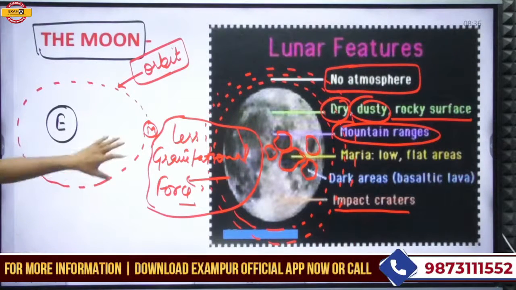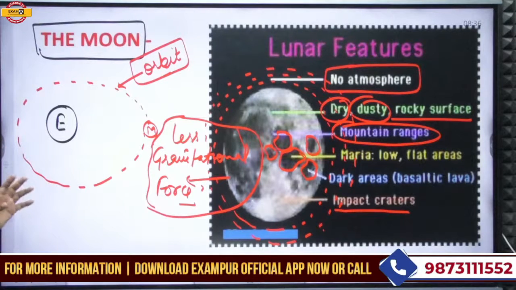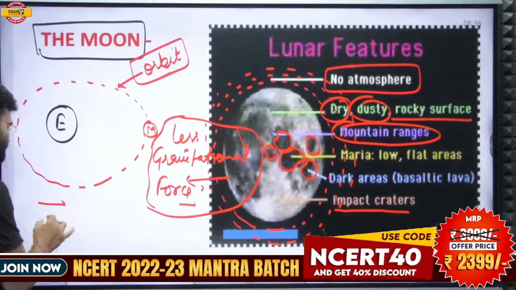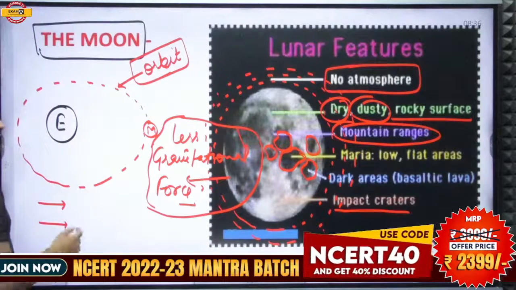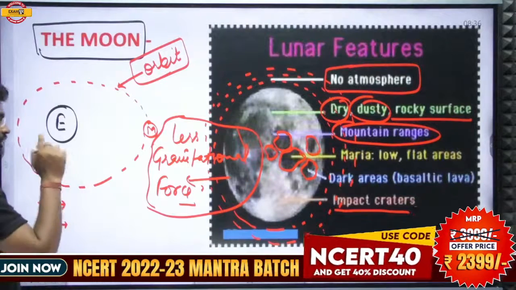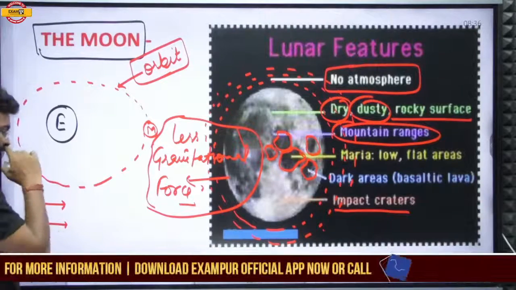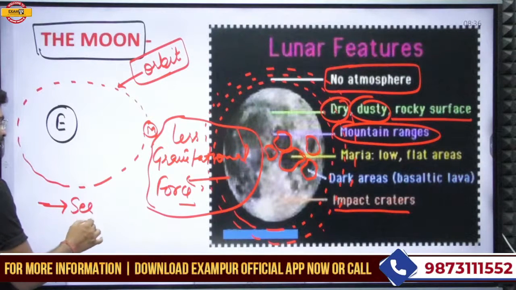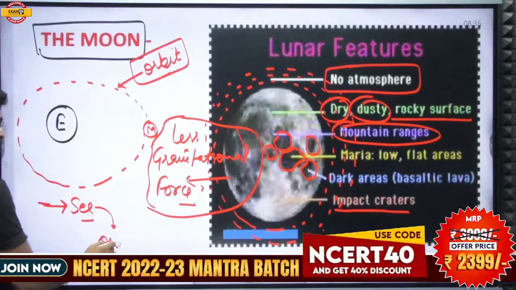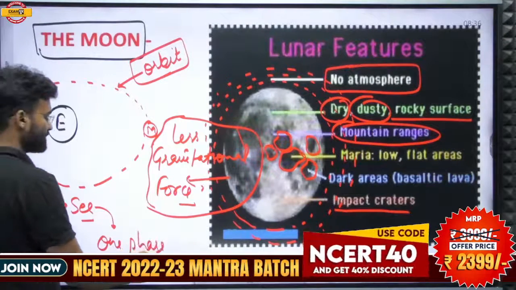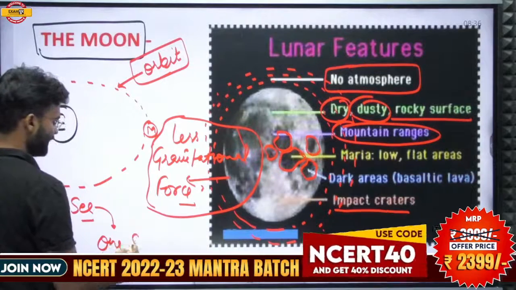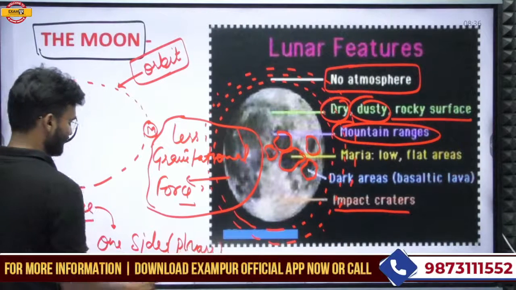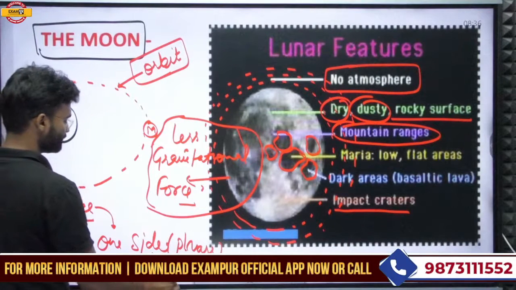Moon is revolving around the Earth, and the moon is also rotating on its axis. And because the duration of the moon's revolution and rotation is almost the same, we always see only one phase, one side of the moon.